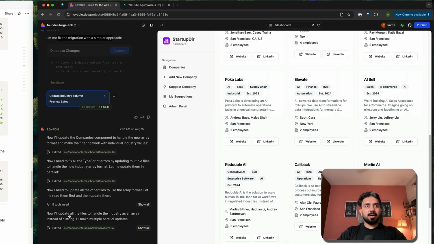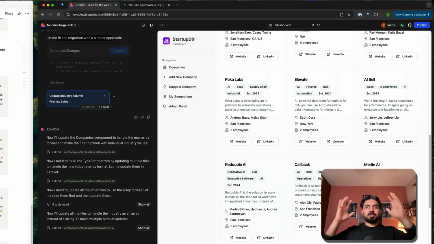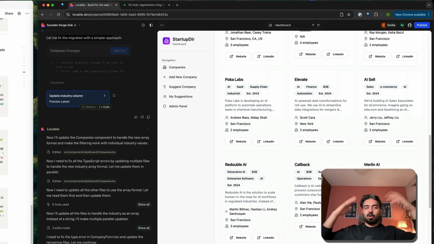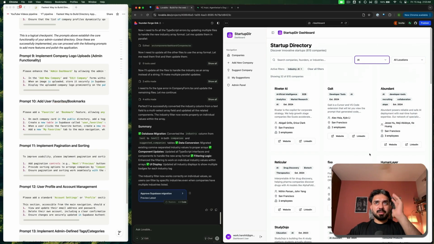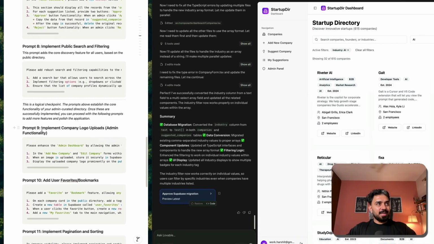It'll stop making some changes. It'll finish off. Great. Now it's all about adding more advanced features, but largely your directory is in place. You can add all sorts of UI layers and whatnot, make it look more elegant, fashionable, all those things. Great. Now that we have industry filter, search, everything is working fine for us. Let's move on to prompt number 9, implement company logo.